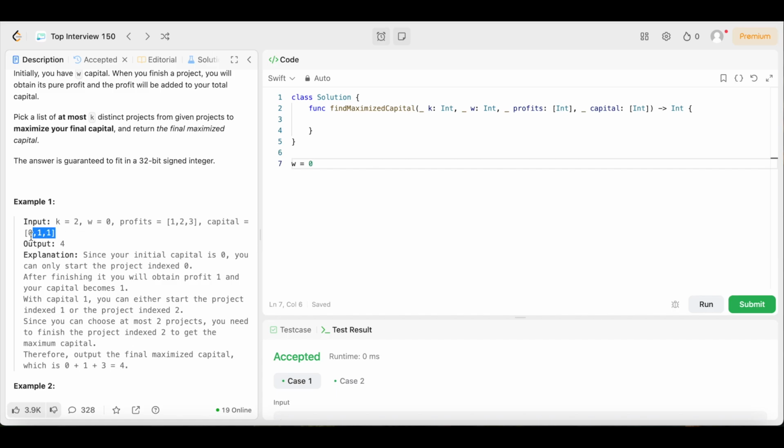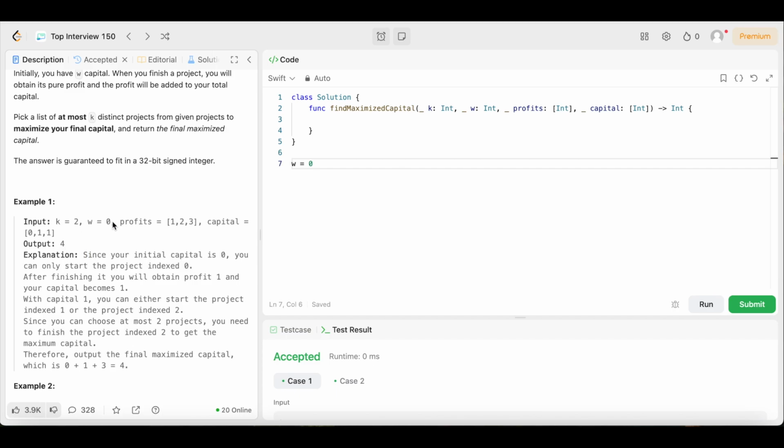When looking at these projects, there's only one project that requires 0 capital. Each one of these projects corresponds with the profits, which represent what we'll get from that project. So the first project we have to do is the one at index 0.